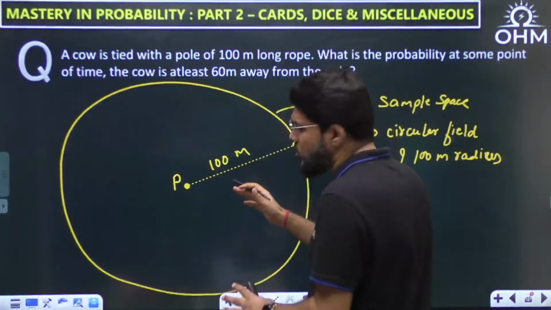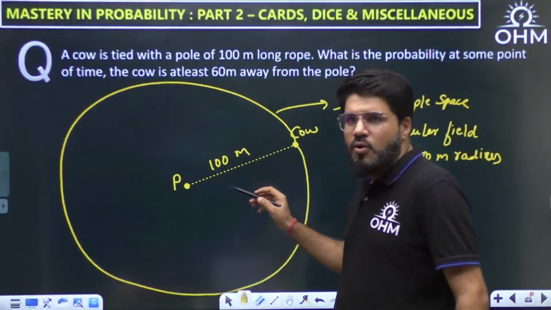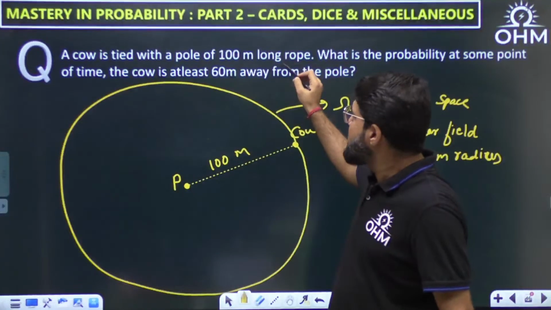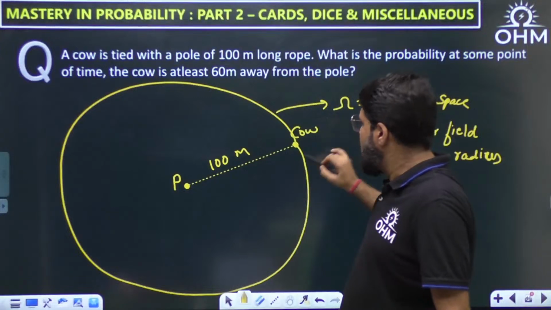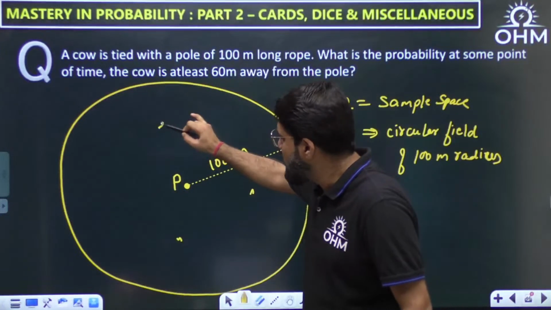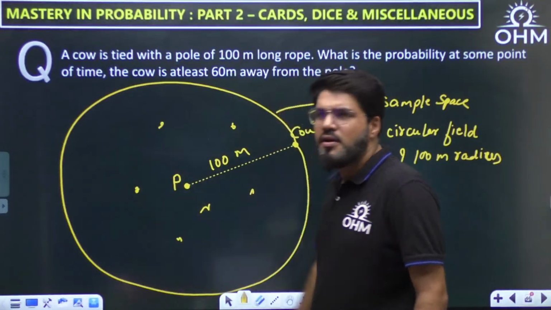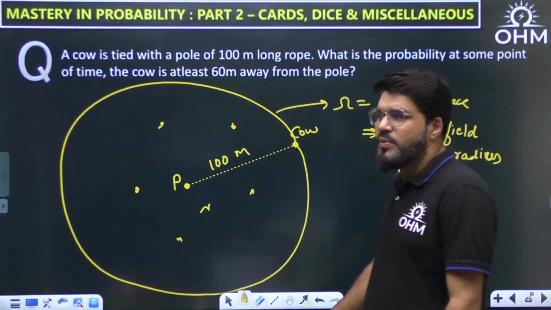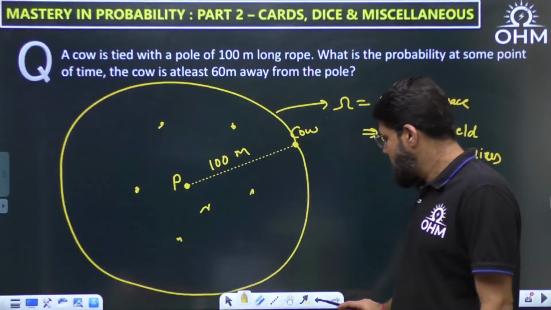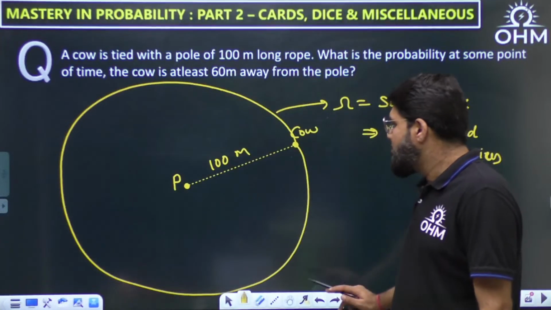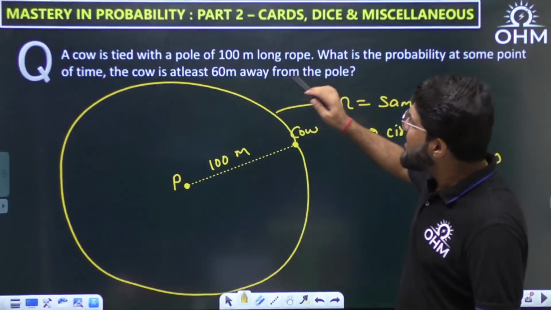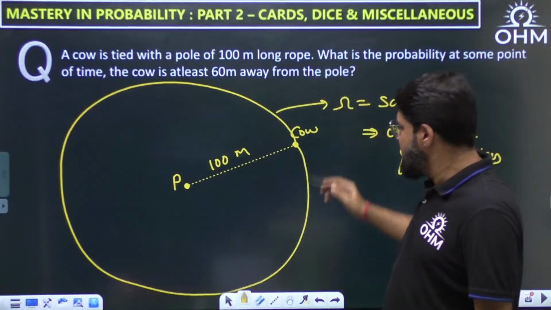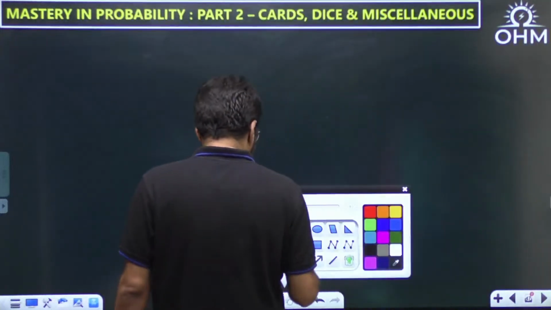Anywhere within this, the cow can come inside also. The only thing is the length of the rope is 100 meters, so it cannot go beyond 100 meters, but the cow can be here also, here also, anywhere. Take the circular field of 100-meter radius. Any point within this circle is in my sample space. What I want is that at some point of time the cow is at least 60 meter away from the pole.